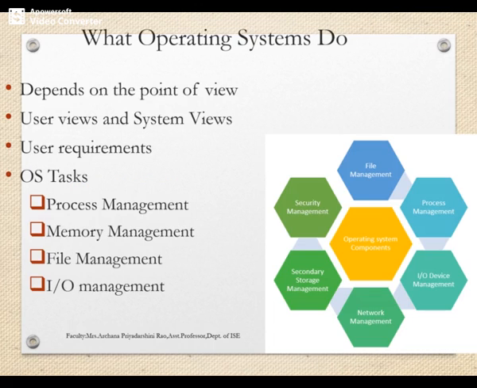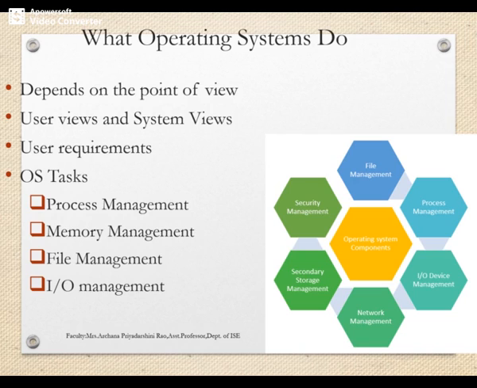So what do operating systems do? We look at it from the user point of view and from the system view. First, from the user point of view, it must serve the user.